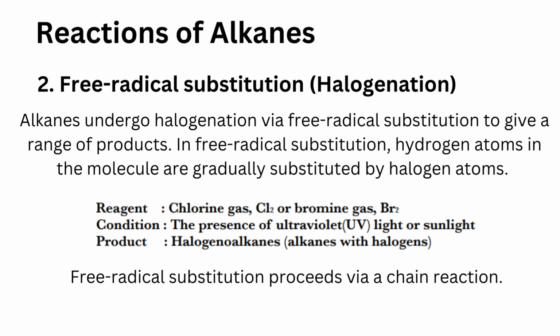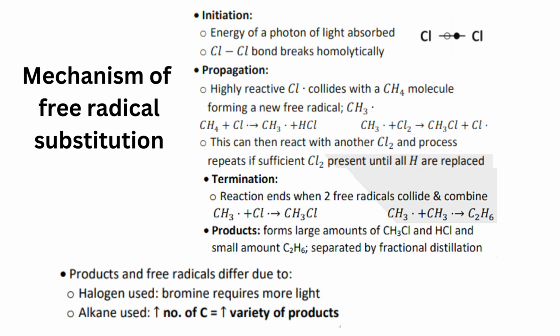Free radical substitution proceeds via a chain reaction. And here is the mechanism of free radical substitution. The first step is initiation. The energy of a photon of light is absorbed, and the Cl-Cl bond breaks homolytically. Then propagation. A highly reactive chlorine free radical collides with a CH4 molecule, forming a new free radical, CH3 dot.